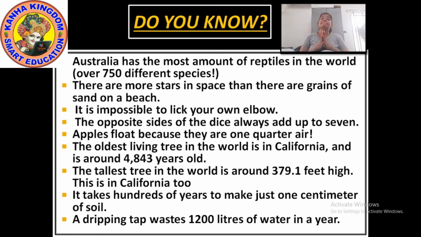There are more stars in space than there are grains of sand on the beach. You must have seen the sand on the beach.